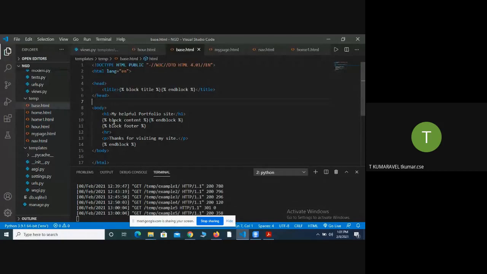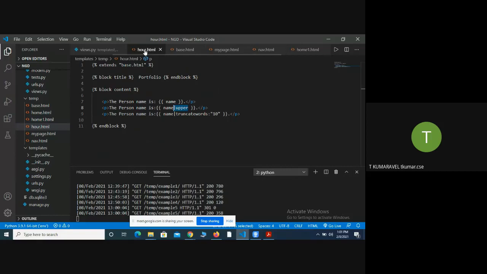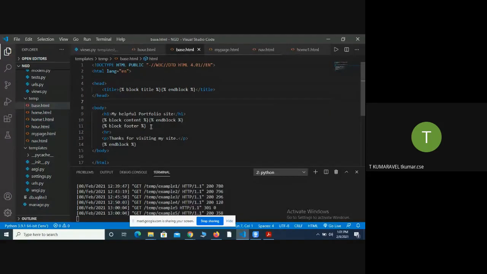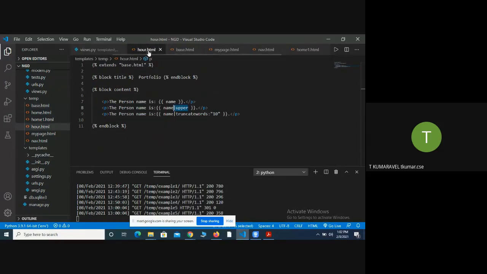What is the next one? Next it will encounter the tag called block content and end block. Okay, what happened? The child class is going to find out whether the block title exists or not, and whether block content exists or not. If it exists, instead of the tag, it will replace that content. இங்க பாரு, இந்த block content என்ன கொடுத்திருக்கேன்?